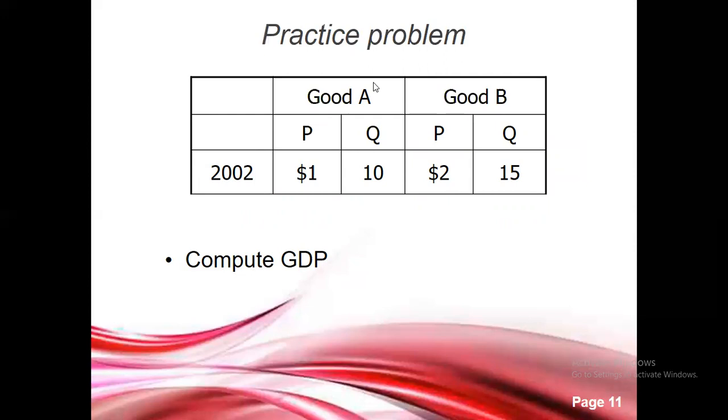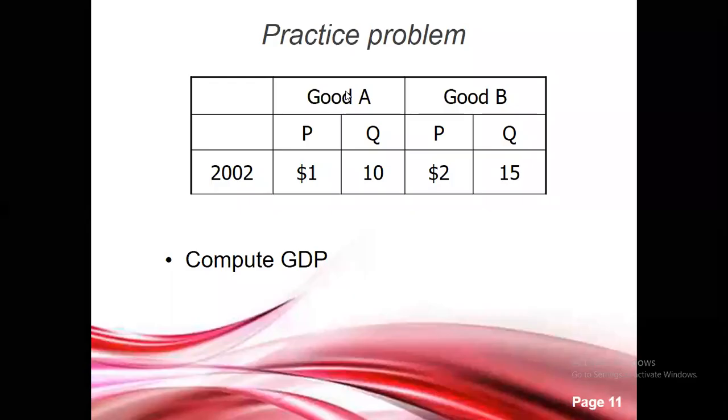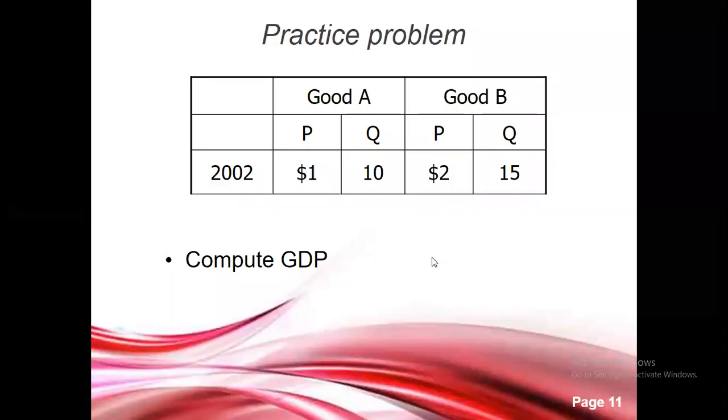But how can we calculate the market value? Market value can be calculated by multiplying the quantities by their prices. You can know the value of a product by multiplying by its price. If you multiply the quantity of A with its price, you can know the value of good A.